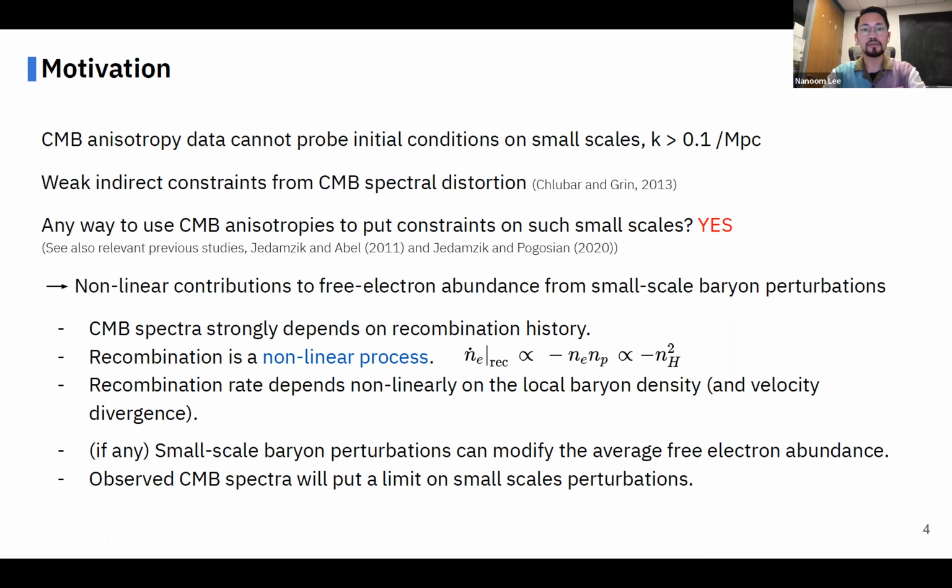This idea was first put forward in the Jedamzik and Abel 2011 paper, where they use a simple model to calculate the effect of small-scale baryon clumps induced by a primordial magnetic field on CMB anisotropy spectra. Here we take a more general way, where our results depend on the full evolution of small-scale baryon perturbations. Our method, which I'm going to show soon, is general in the sense that it can be applied to any small-scale baryon perturbations, regardless of their origin. But here we consider isocurvature perturbations as the origin of small-scale baryon perturbations.